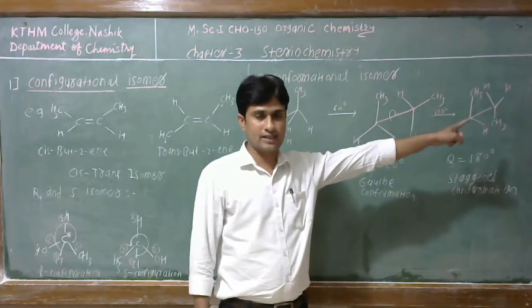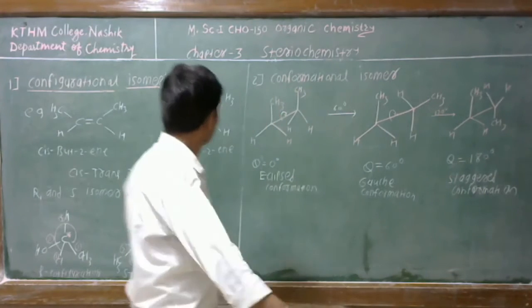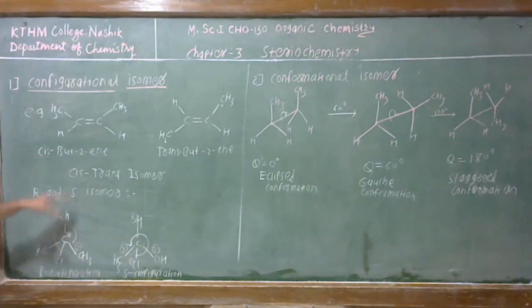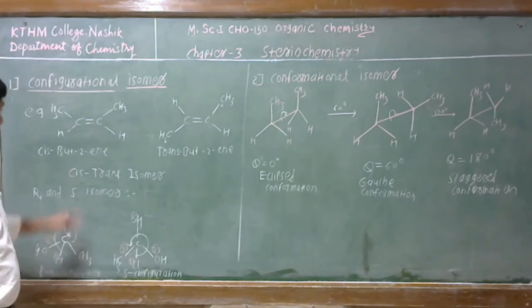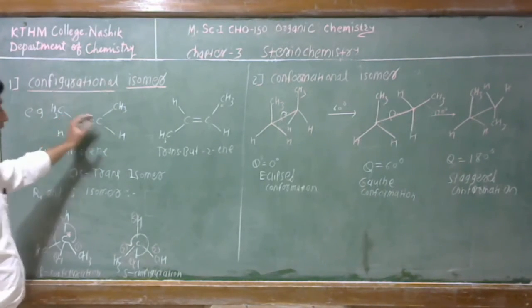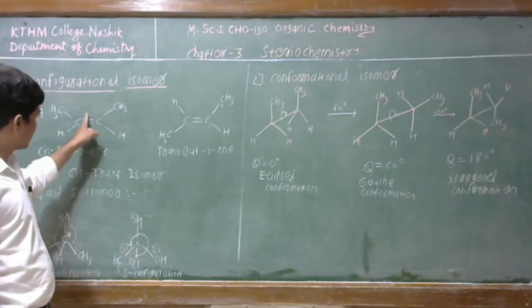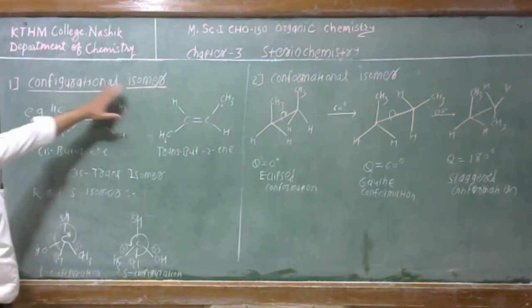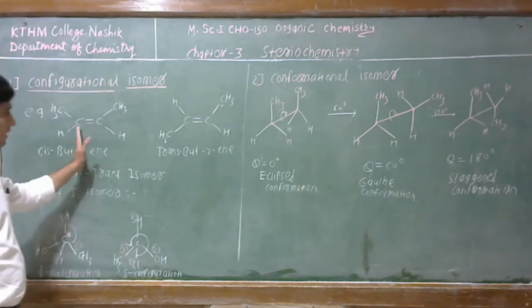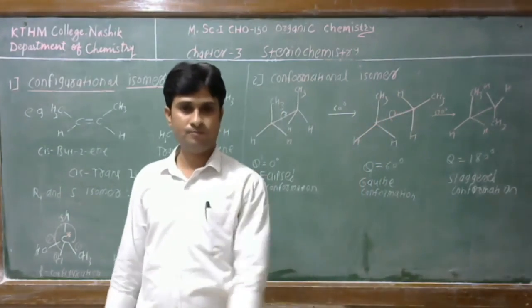All these three compounds are the same. Only there is rotation of the carbon-carbon single bond. But in this case, cis butene and trans butene are different compounds. Because there is no possibility of carbon-carbon single bond rotation to convert cis to trans. It is necessary to break this bond and again make the double bond. Therefore, configurational isomers are different compounds, and conformational isomers are the same compound.